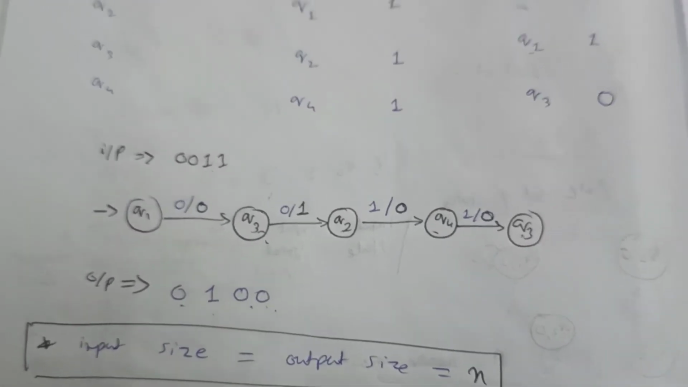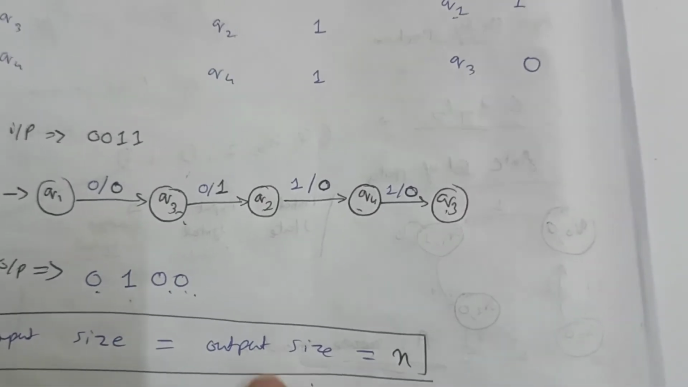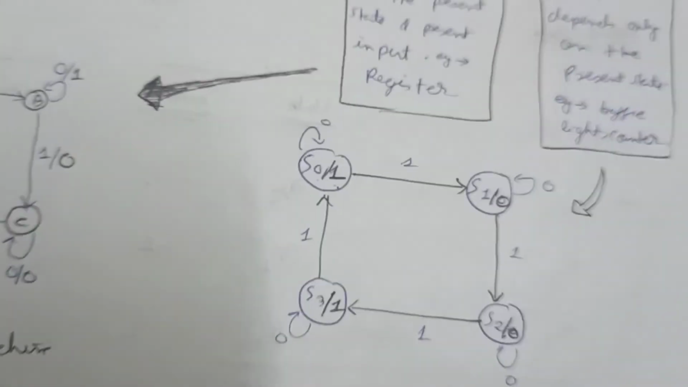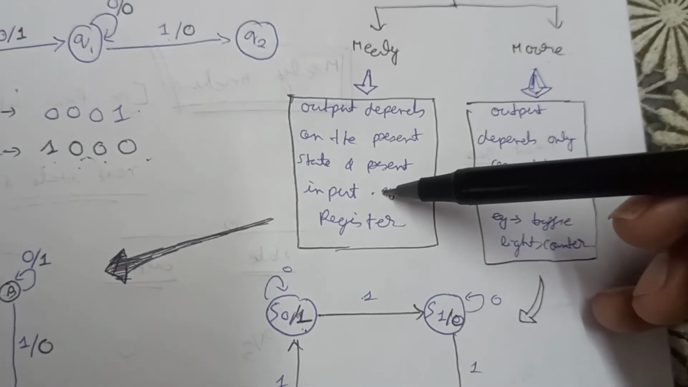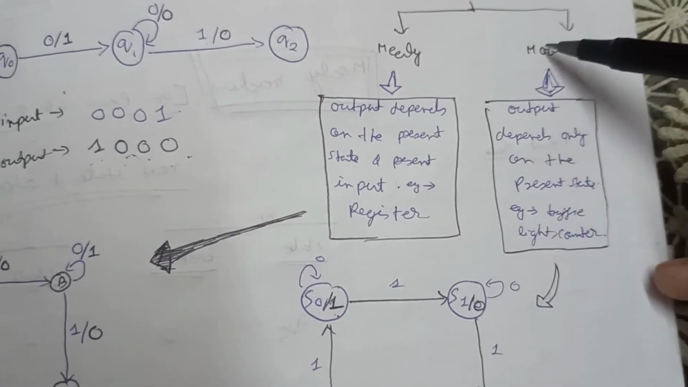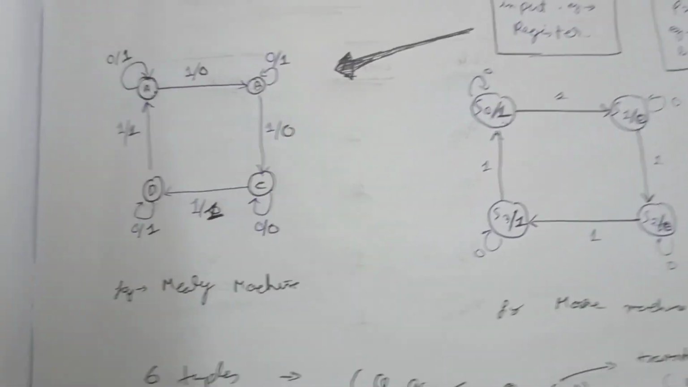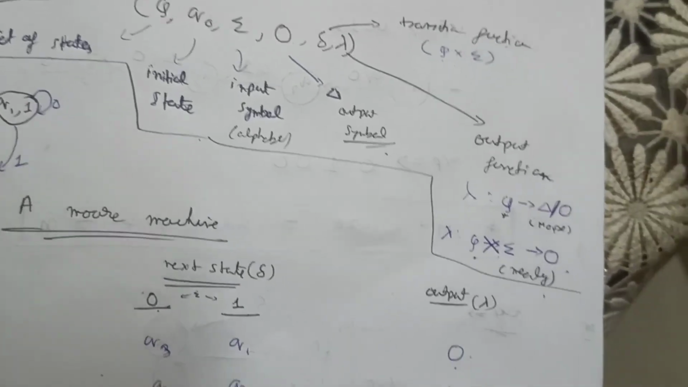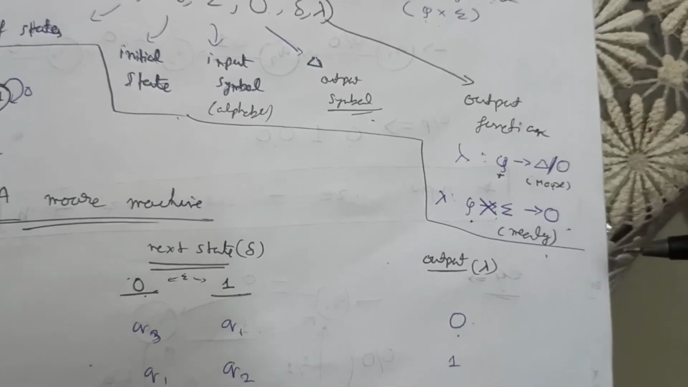What other difference can you find? As I have already told you, where we first learnt about Mealy machine and Moore machine, the Mealy machine depends on both input symbol and the present state, but the Moore machine only depends on the present state. So these are the differences between Mealy machine and Moore machine. You can also find one difference in the output function for Mealy machine and Moore machine.